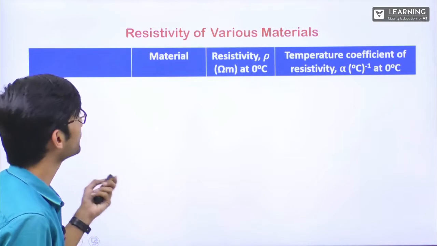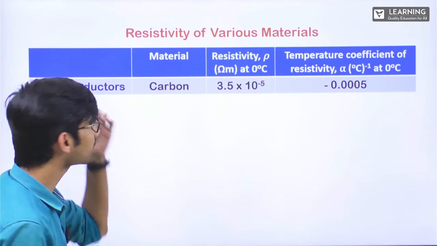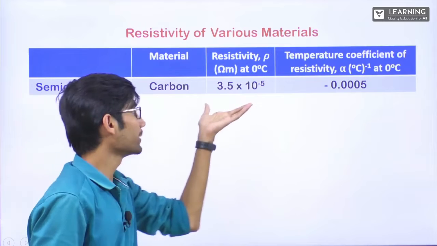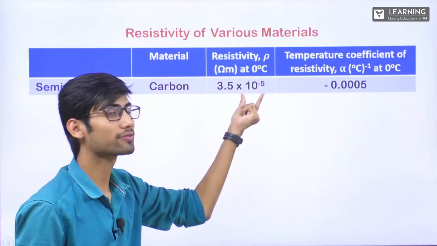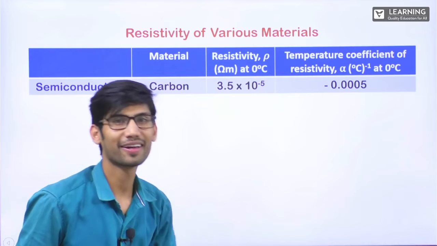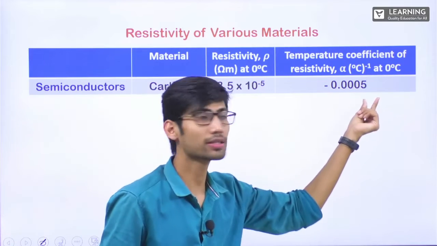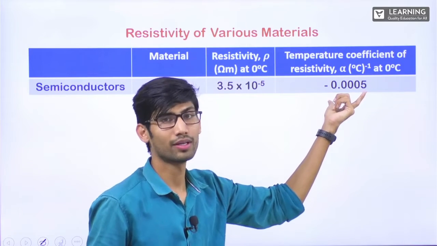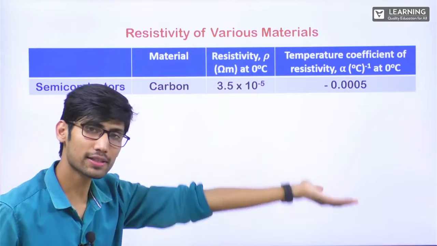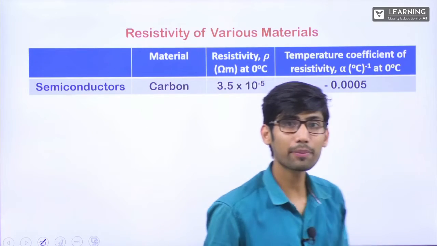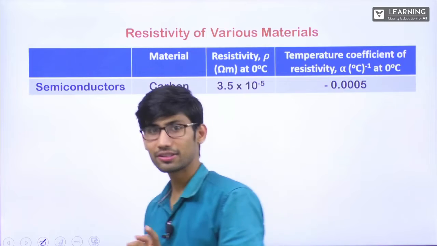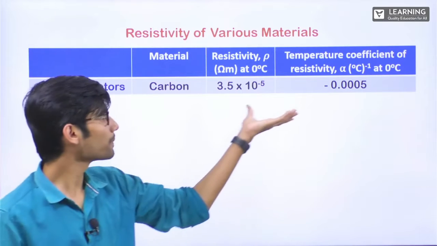So here we'll be seeing semiconductors. First is carbon, 3.5 into 10 power minus 5. See the order, 10 power minus 5. If you see alpha, it is minus 0.0005. That means as the temperature increases, the resistivity will decrease here. In conductors, what happens? As the temperature increases, the resistivity increases. Right? Here, it decreases.